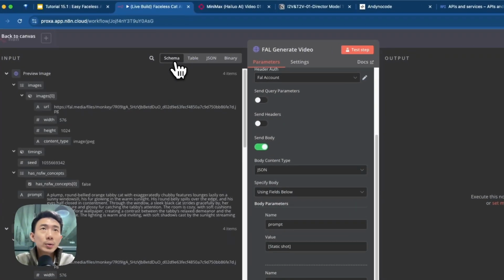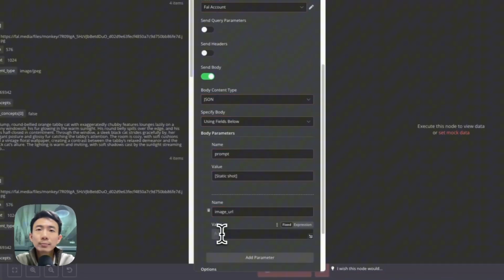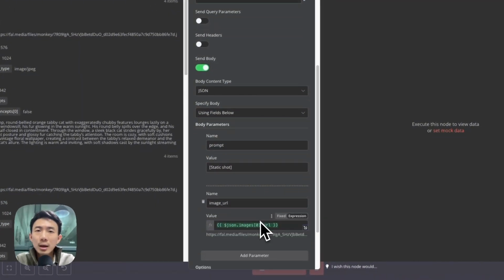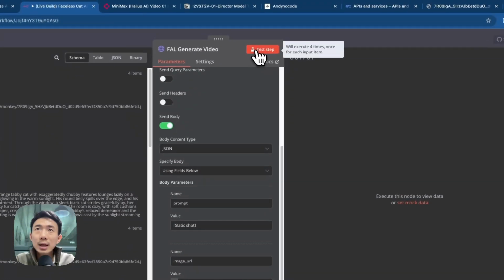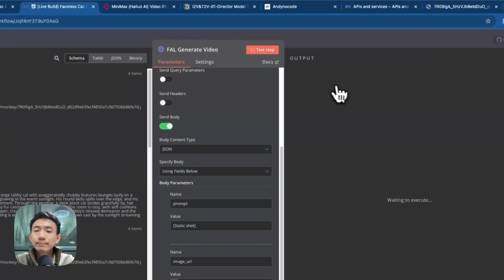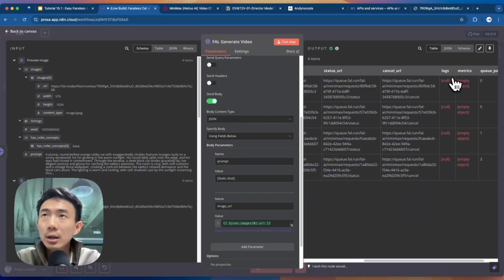We are going to click schema, and then we are going to drag and drop this URL, basically. And then we can click test step. Great. The status is in queue, with request ID, response URL, status URL, cancel URL, etc.